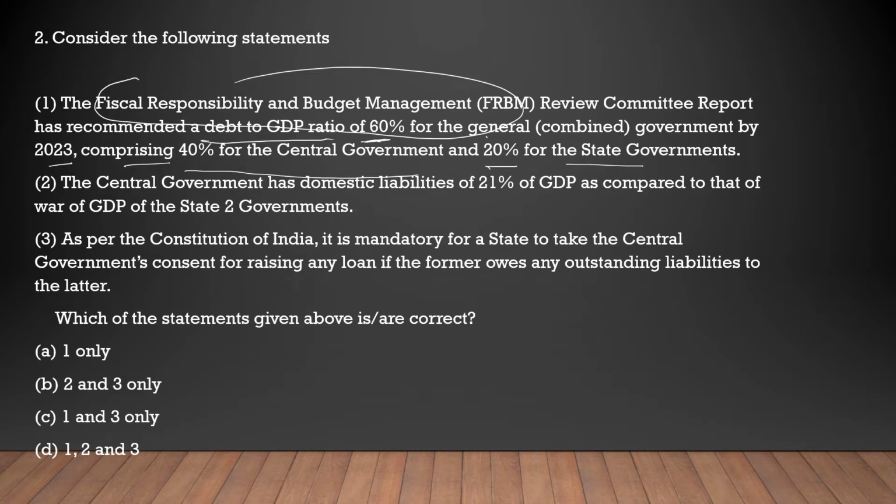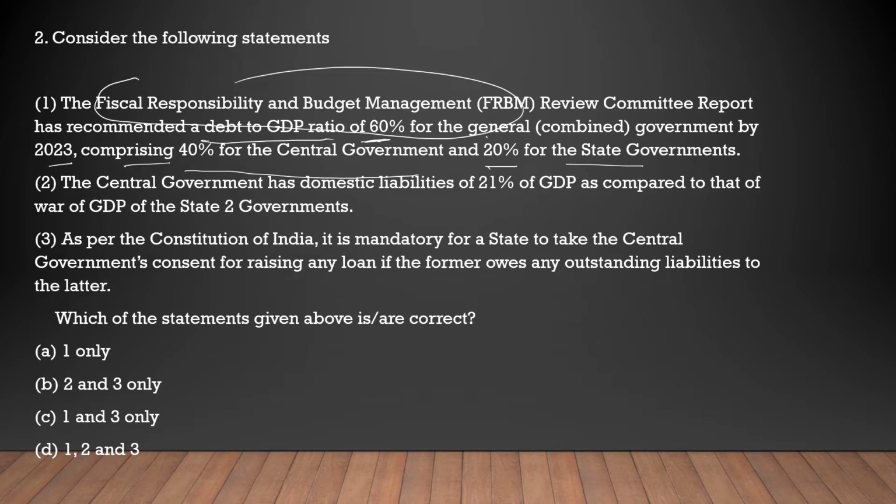The FRBM committee was set up mainly to review the economy of India, wherein they check the deficits India has, like the revenue deficit or the fiscal deficit which we are facing.